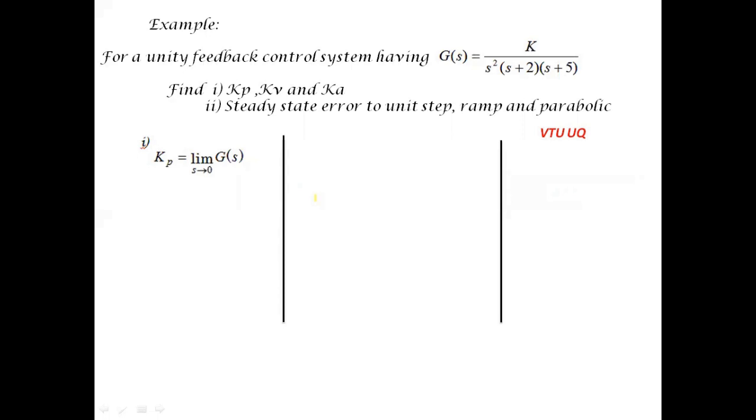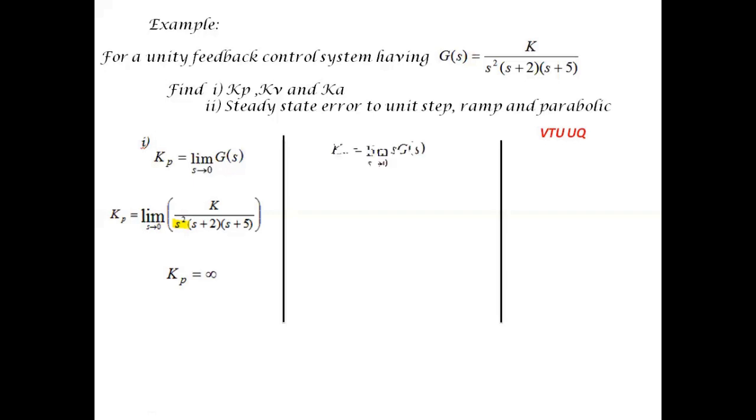So we know the formula Kp is equal to limit s tends to 0 G of s. You are given G of s, we can substitute for G of s. So Kp will be equal to limit s tends to 0 K by s square into s plus 2 into s plus 5. As limit s tends to 0, the denominator becomes 0. So anything divided by 0 becomes infinity. So Kp will be equal to infinity.